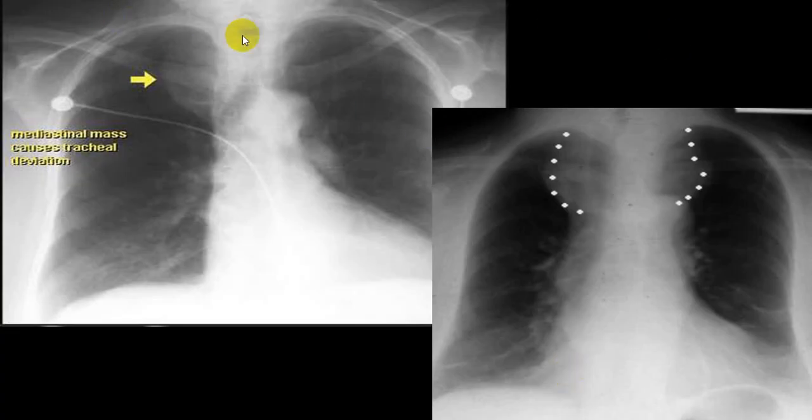This is a plain X-ray showing you a retrosternal, or we call it superior mediastinal mass because of a goiter, retrosternal goiter.